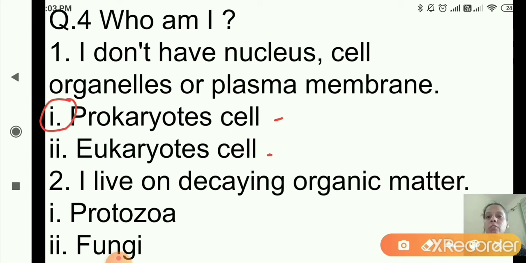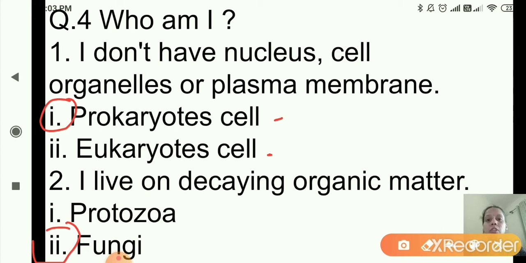Now see the second question. I live on decaying organic matter. The options are given. First one is protozoa and the second one is fungi. Yes, what is the correct answer now? I live on decaying organic matter. The answer is fungi. That is option 2, fungi. So you will click on the second option. So for who am I, we will give you options. You will select the correct option.